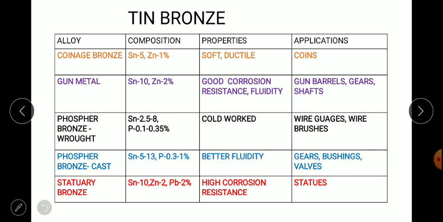Statuary bronze contains 10% tin, 2% zinc, and 2% lead. So an extra 2% of lead is added here, which provides higher corrosion resistance and is specifically used for manufacturing statues. So if you classify the bronze, that is tin bronze, the names provided are based on the applications, so it is very easy to remember based on the names. Only the percentages will need to be remembered.